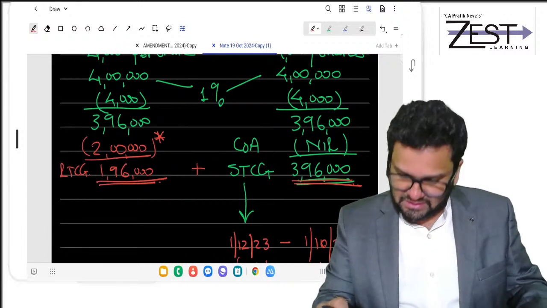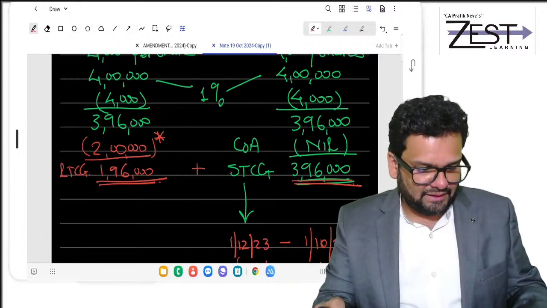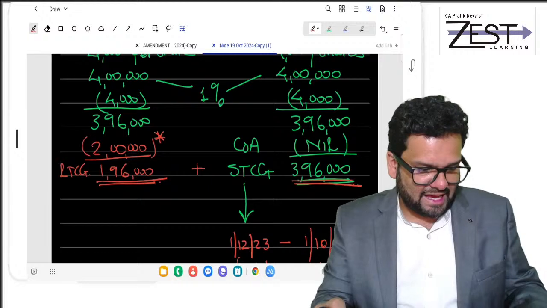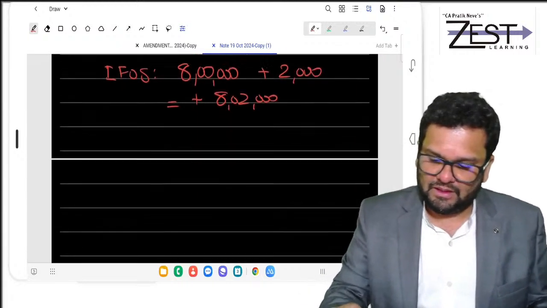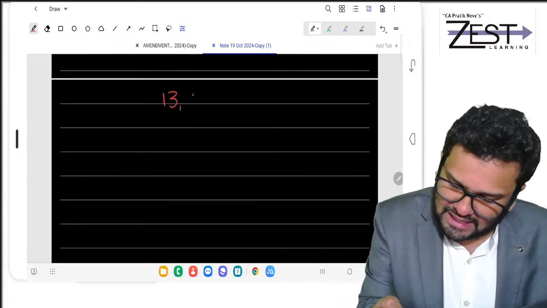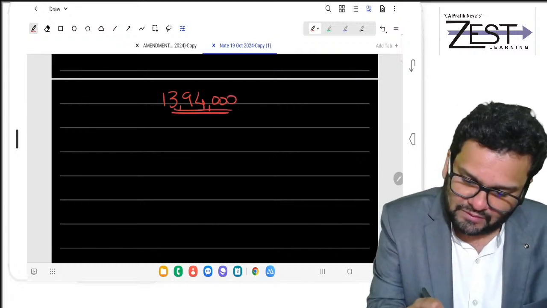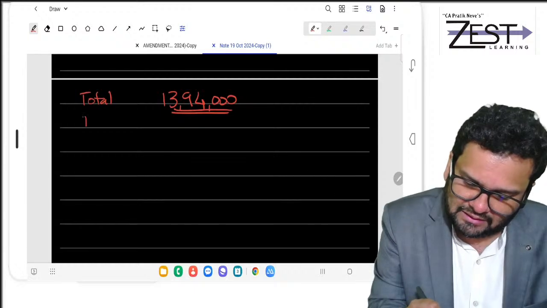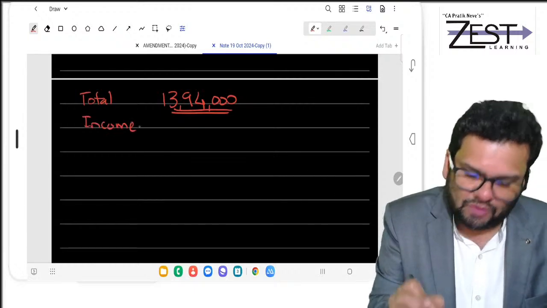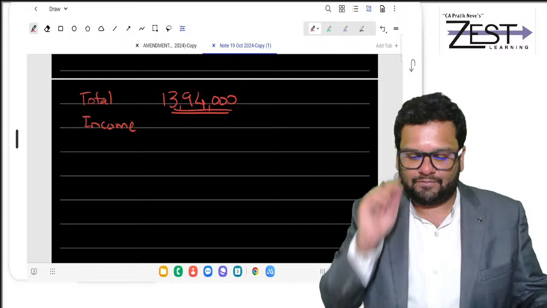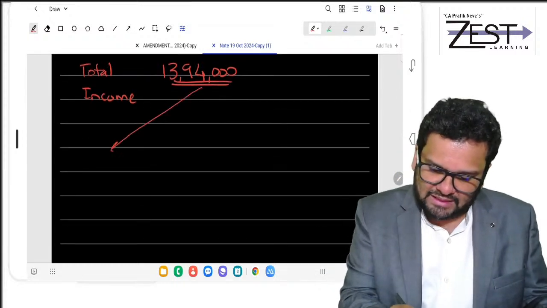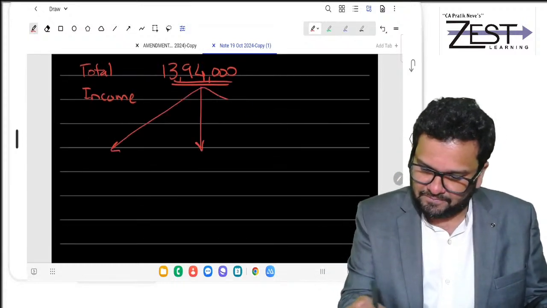196 plus 396 plus 8 lakh 2,000. You get 13 lakh 94,000 as the total income. Now on this 13 lakh 94,000, you have to calculate tax liability. 1394 has three parts. Yes, sir.